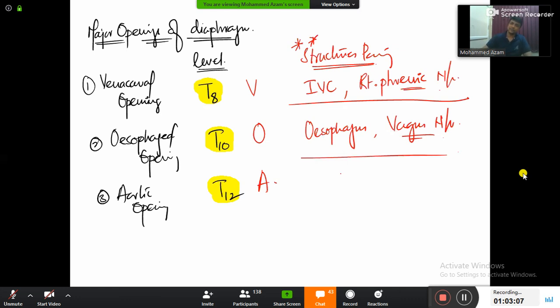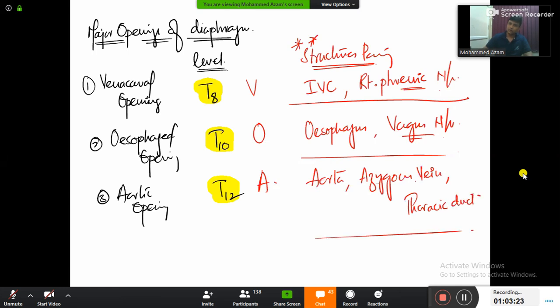Okay. And then finally, what about the aortic opening? Aorta is going to pass, along with aorta, the azygous vein. And along with the azygous vein, even the thoracic duct is also going to pass. So always try to remember the other ones. And I can assure you one question is definite in the June exam from this topic.